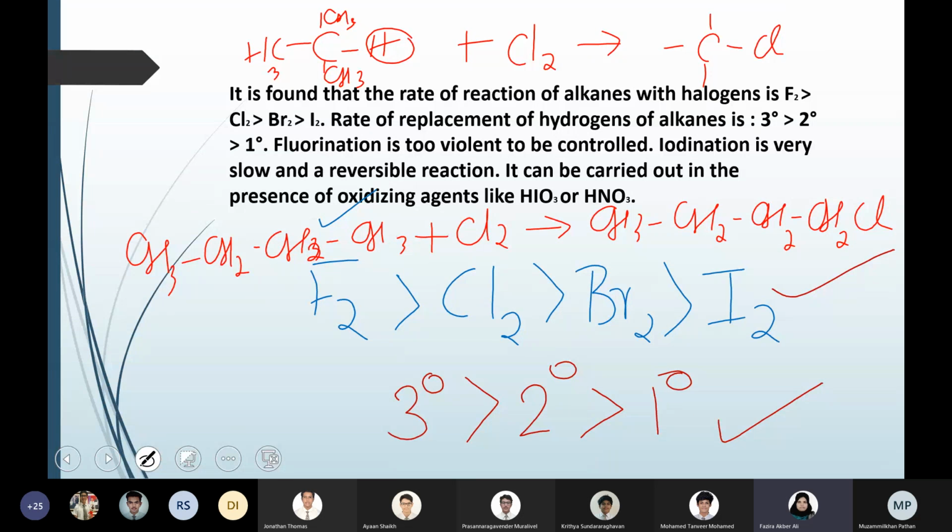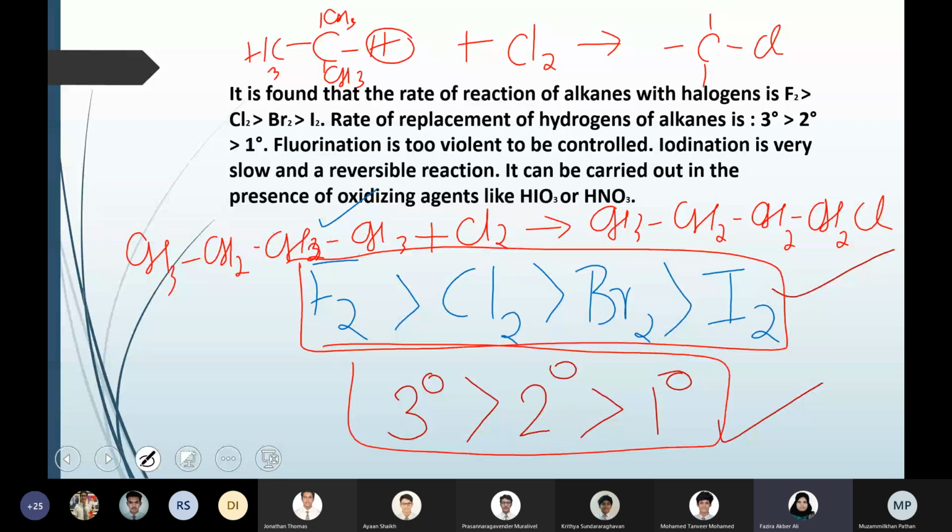So these two reactivity orders are important again for multiple choice questions. Notes are already uploaded, so please refer to them if you're unable to write the entire thing over here. But the additional things I write, the example questions, won't be in the PPT, so make sure that you write them all clearly. So that is about the first reaction of alkanes, the substitution reaction.